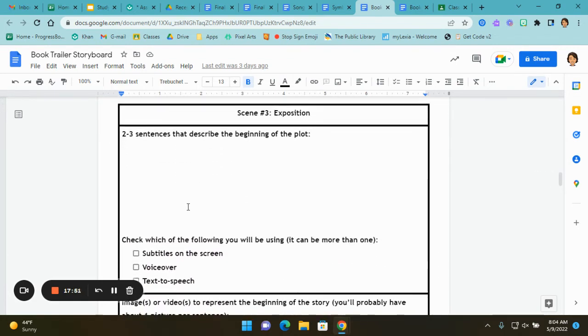All right, then after that, you're going to have 2 to 3 sentences that describe the beginning of the plot. So I might say, at the beginning of the book, Catherine was excited because a new neighbor was moving next door. She wanted to become friends with the new girl because her other friend, Melissa, was at her other parents' house for the summer. However, she begins to worry that David will embarrass her with his different behaviors.